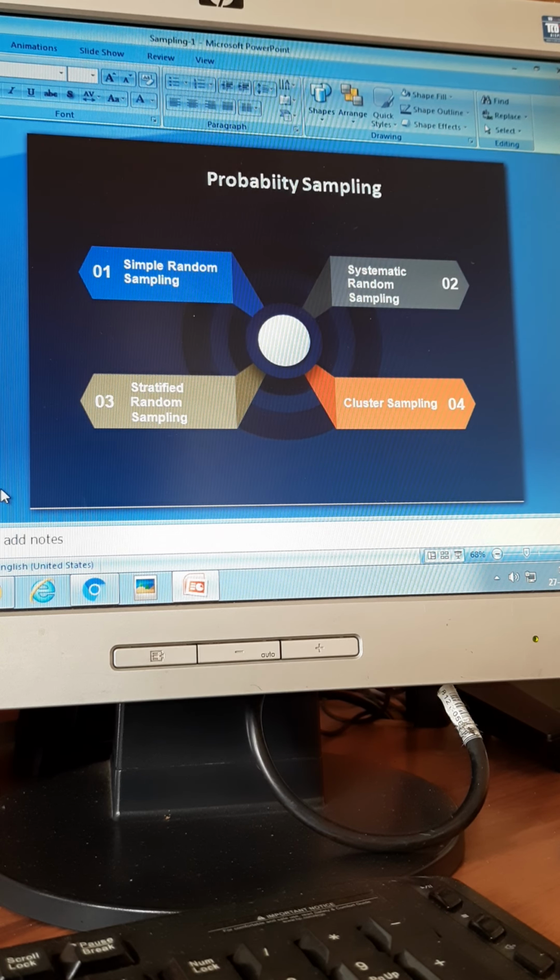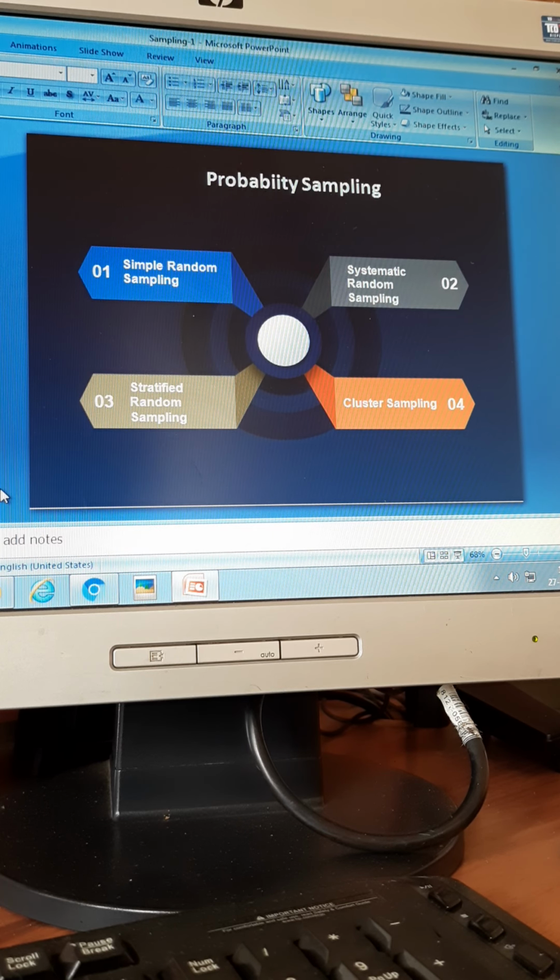So probability sampling is when every member in your class, 60 people, have the equal chance to be included in the study. For most of the situations, you don't need that kind of total participation. So those things will come under non-probability, where every member need not be included. Yesterday we saw the various types of non-probability. Today we will see probability sampling.